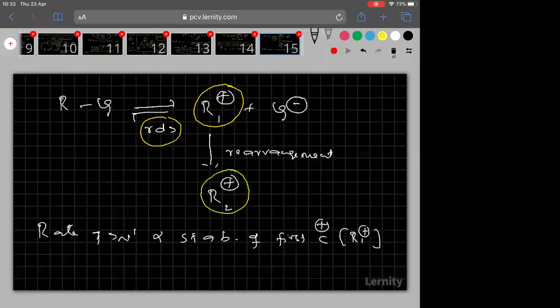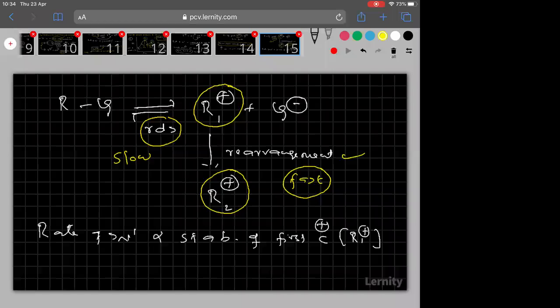It is formed after rearrangement. And remember, rearrangement is always a fast step. Rate never depends on the fast step. Rate depends only on the slow step, which is called the RDS step.